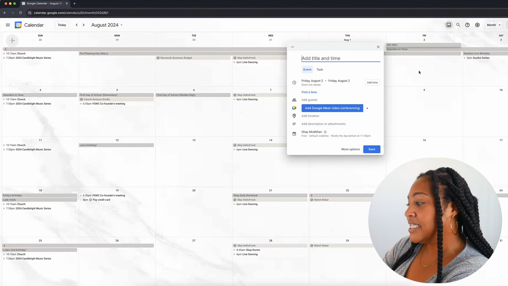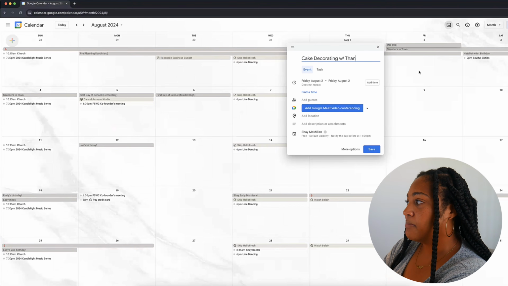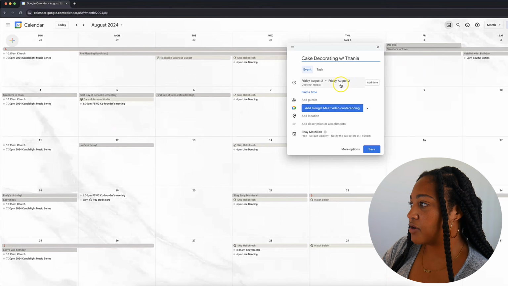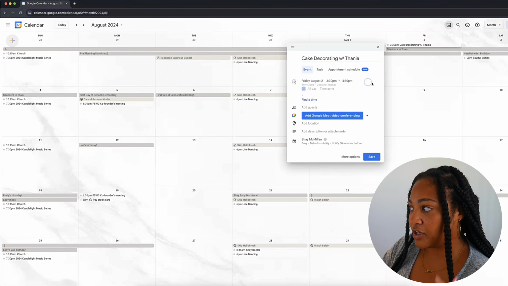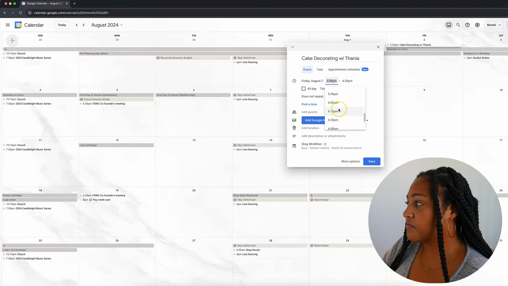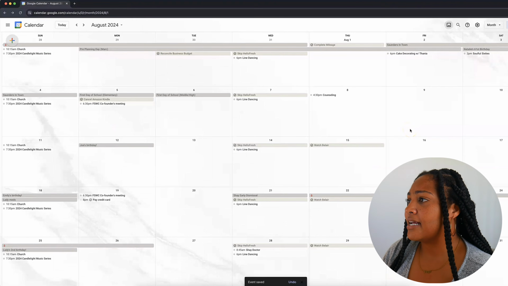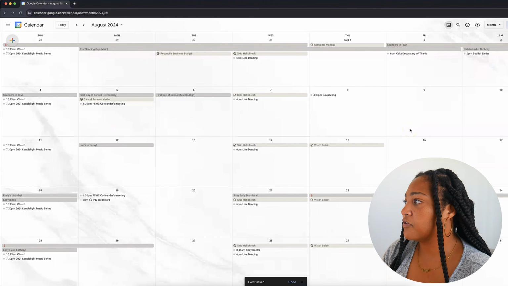So in the meantime, I'm gonna put cake decorating and we may be going. I told her I'd circle back once I figured out what time the family was coming. I wasn't gonna be out cake decorating while they're coming here to hang with us and visit with us. I feel like she said it was at like 6 p.m., but I'll need to confirm. So let's do 6 to 8. We haven't bought our tickets yet. I still need to confirm with her, of course.